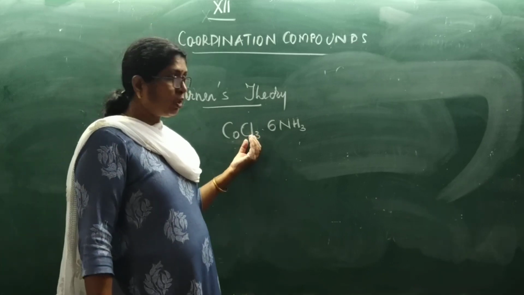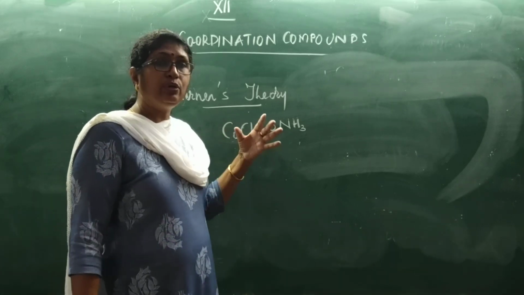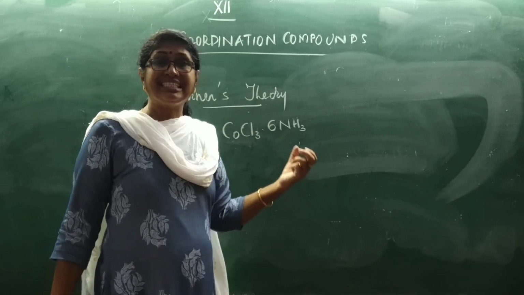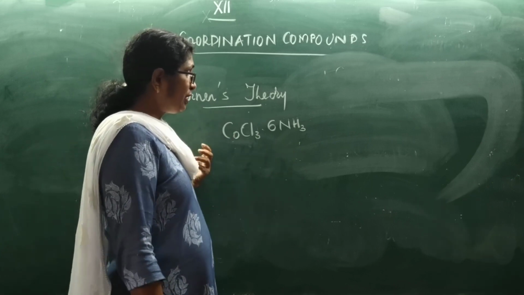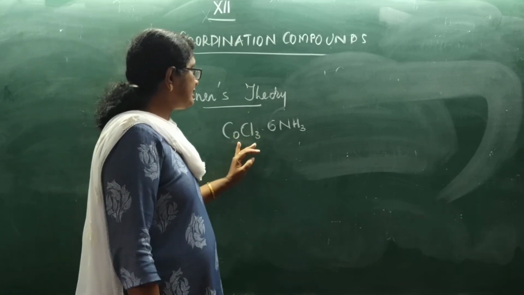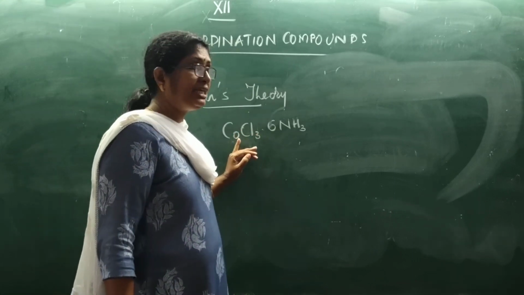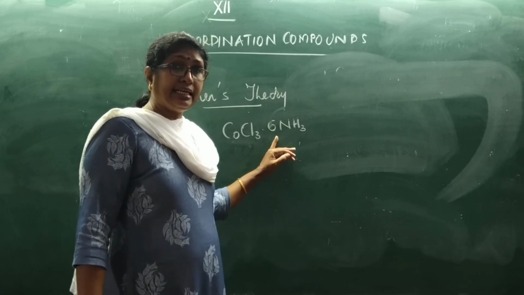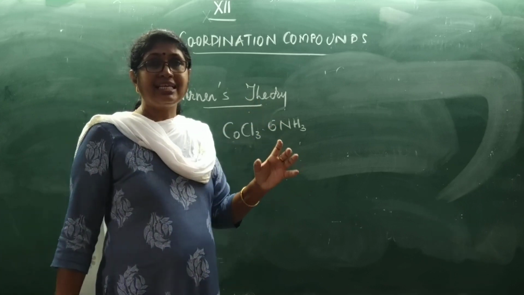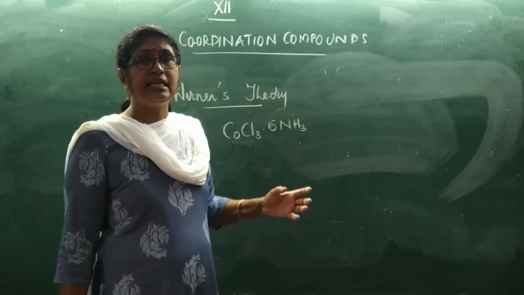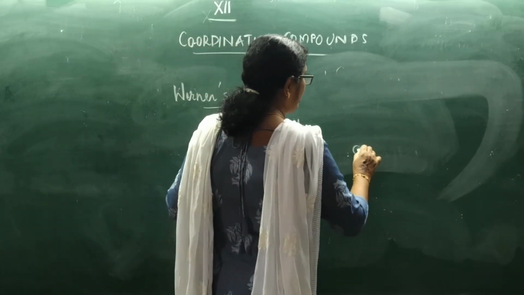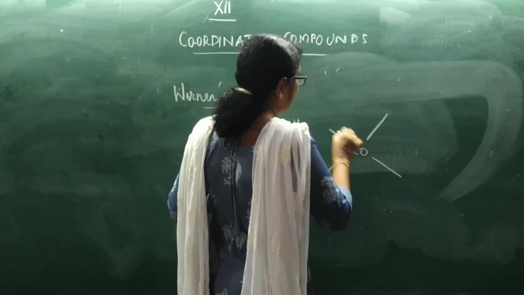For example, I told you chloride ions are primary valencies. They do not have any part in fixing the geometry of the molecule. The geometry of the molecule is decided by the secondary valencies. And this compound, cobalt, has 6 secondary valencies. So if 6 paired electrons come around a central atom, it will have an octahedral shape, isn't it? So this molecule will have an octahedral shape.